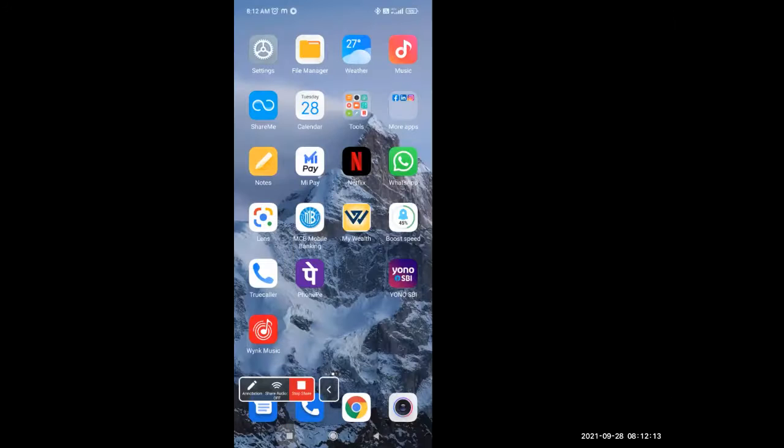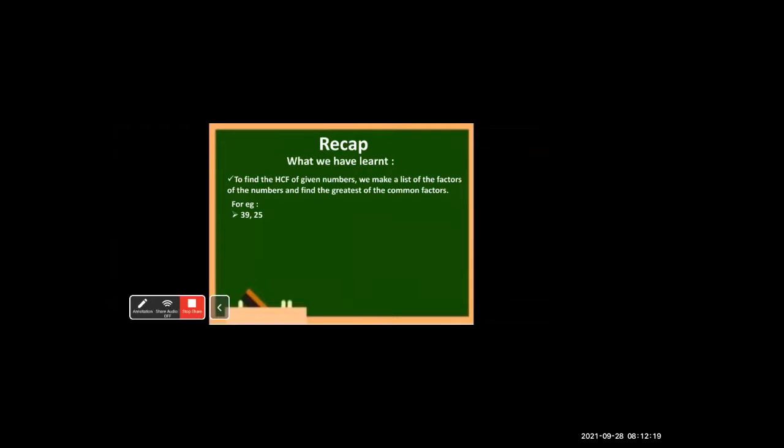First, what we will find out? Two numbers are given, 39 and 25. We have to find out the HCF. So what is the first step? First of all, we will find out all the factors of 39. Okay?